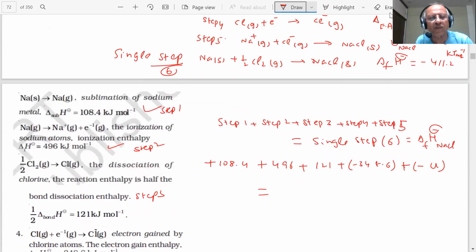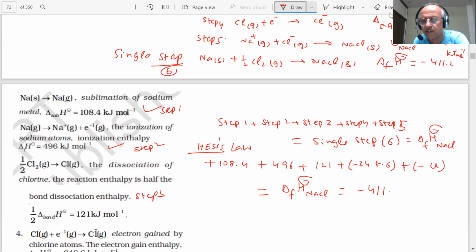The sum of this must be equal to delta H formation of NaCl by applying Hess law. Whether the reaction takes place in a single step or in many steps, the total energy is the same, minus 411.2 kilojoules per mole.